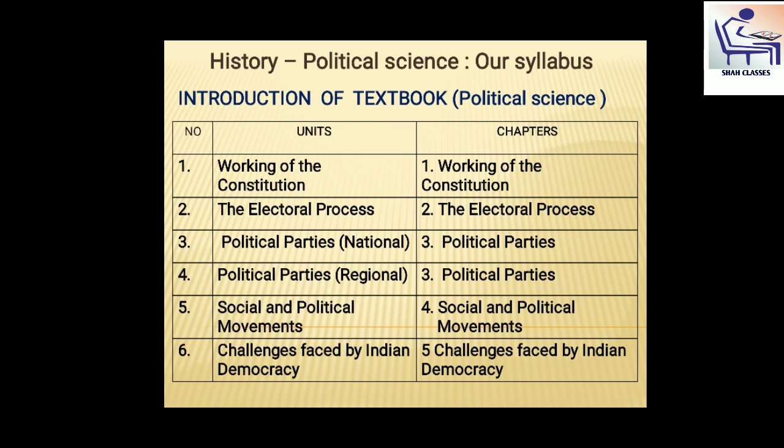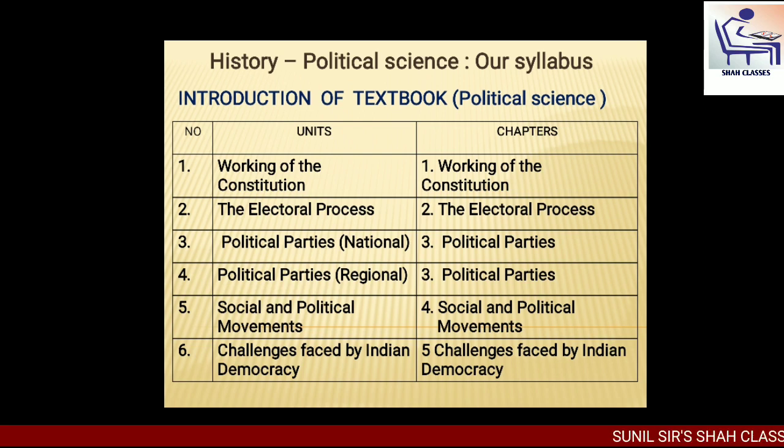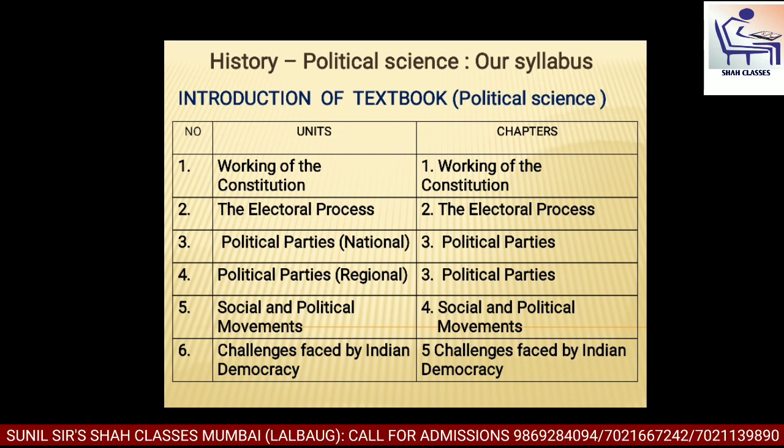Unit number 3 and 4. These units are political parties. And chapter number 3 is mentioned in both of the units. Fifth one is social and political movements. Chapter number 4, social and political movements, is mentioned in this unit.